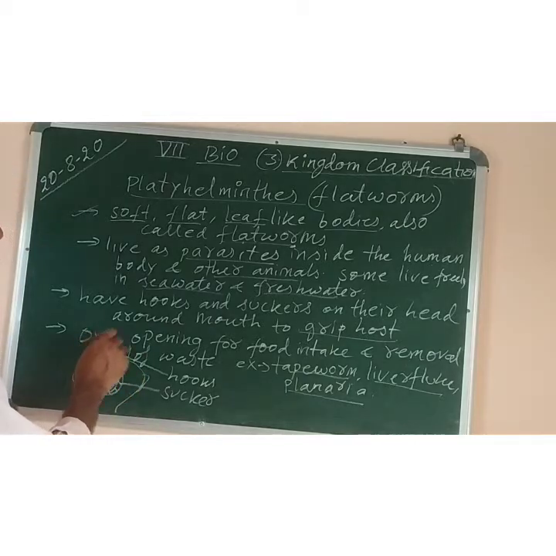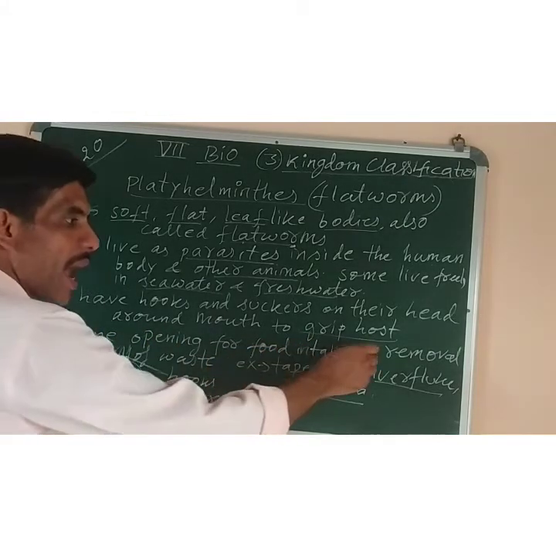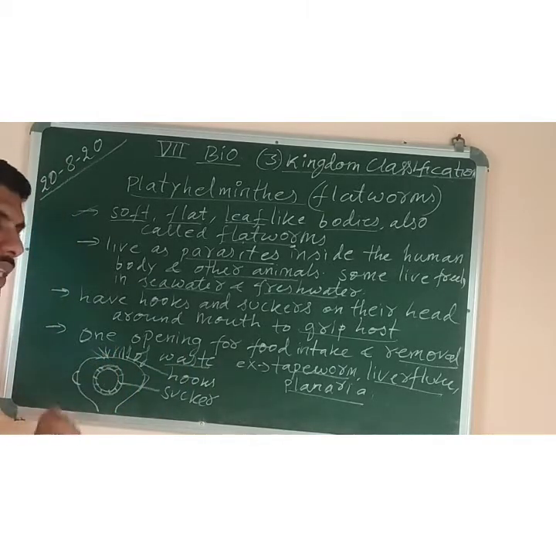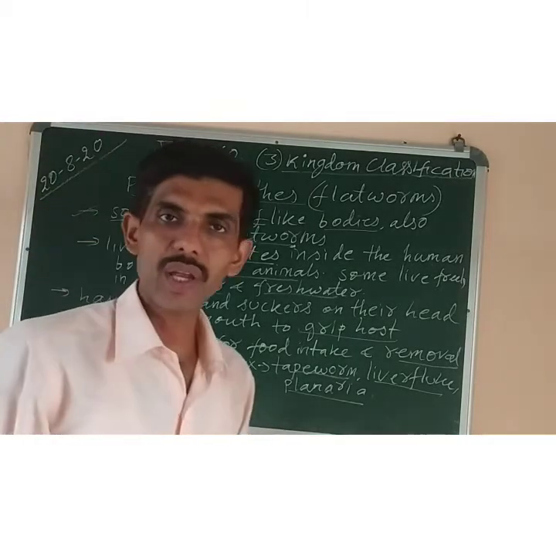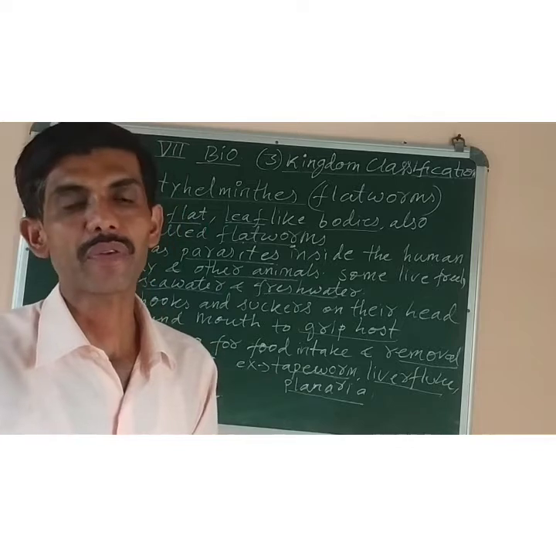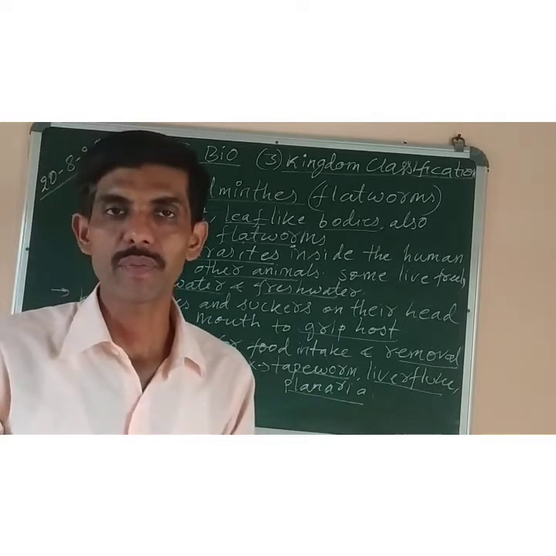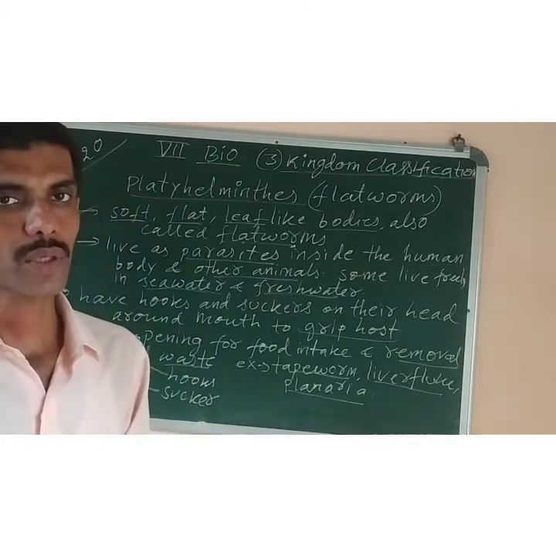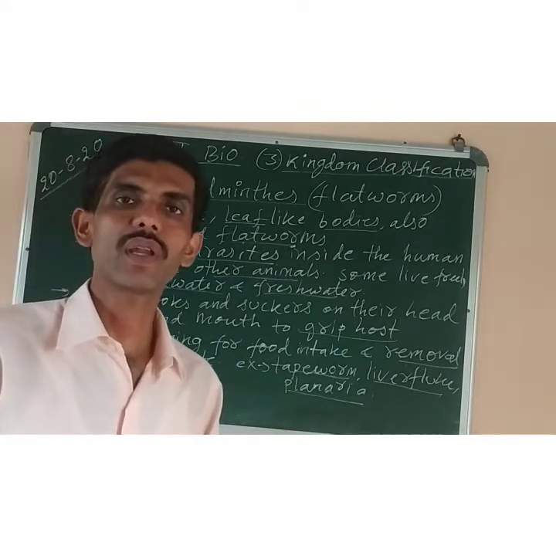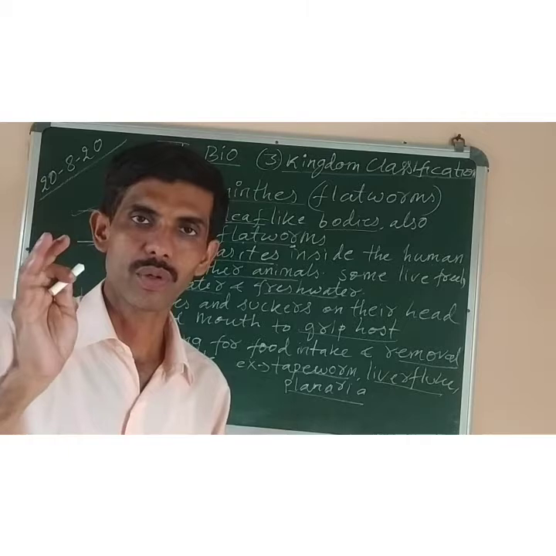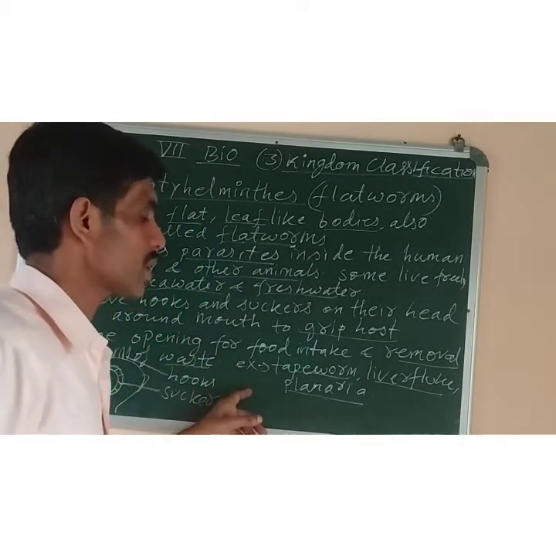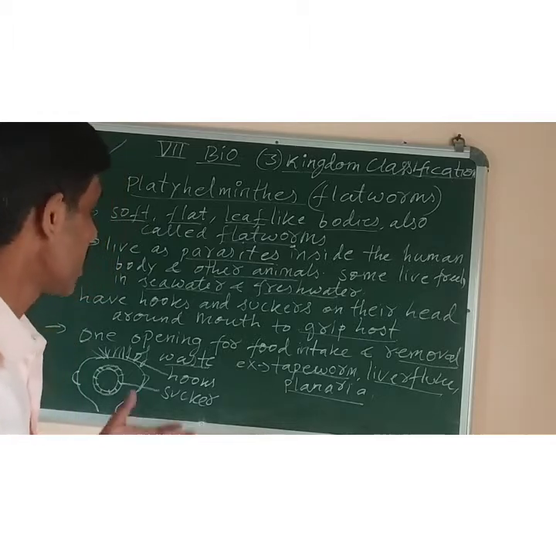Okay. And one opening for food intake as well as for the removal of waste. Means only one opening is there. They have no separate openings for the mouth and for the removal of waste. Only one opening through which they take their food, and from that opening only they throw their waste. Both works are done through that single opening. So such worms are called flatworms.